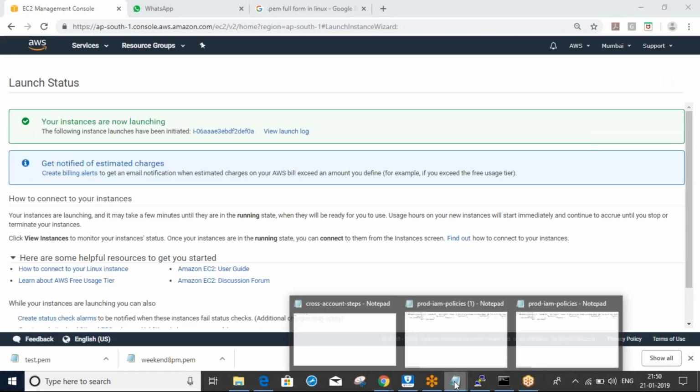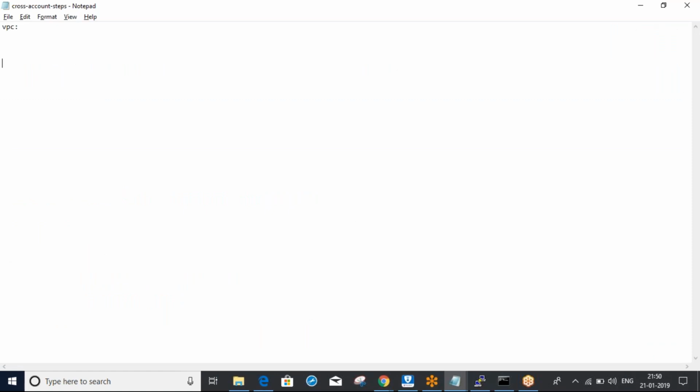Here, are you using a Windows laptop or Mac laptop? Windows, right? So we are using Putty to connect to the Linux server. In this scenario, we need .ppk keys. If you want to connect to Linux servers from Windows using Putty, then we need .ppk keys. The .pem will not support.